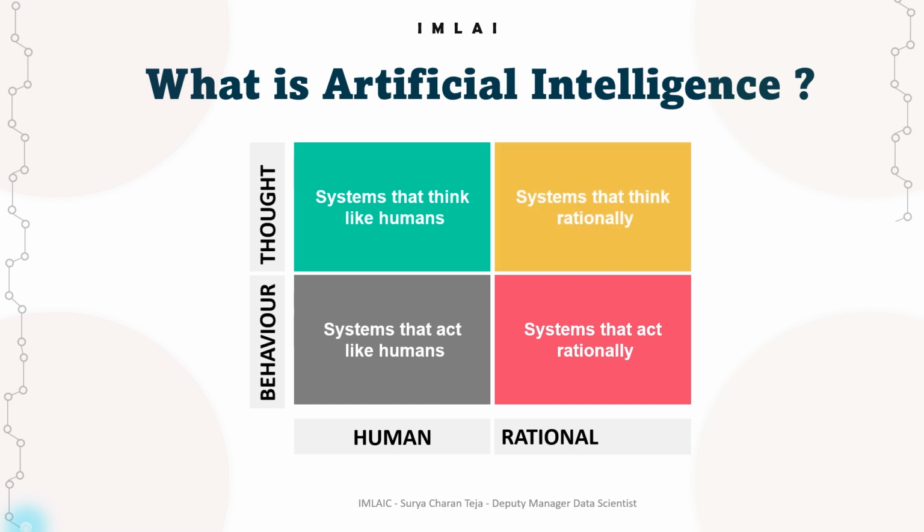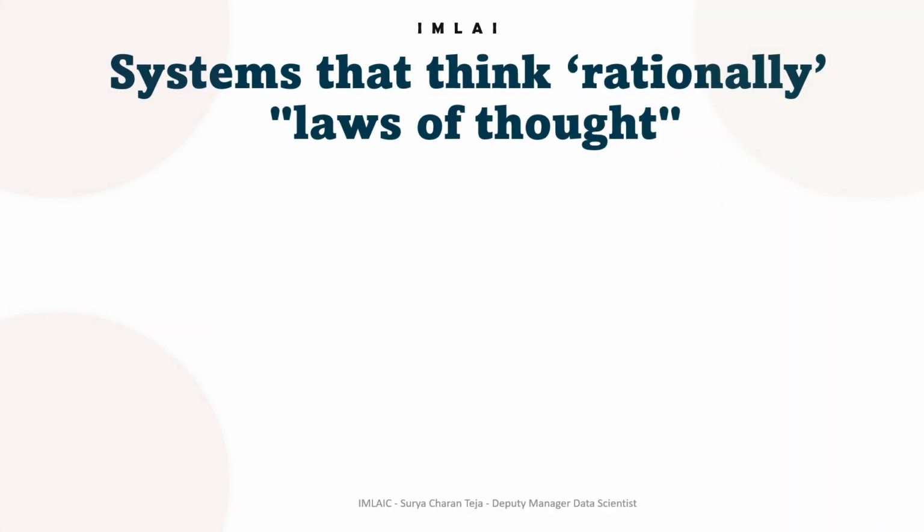The idea is to build machines that can reason logically and make decisions based on explicit rules and principles. So, rational thinking involves the ability to analyze and evaluate information, draw conclusions, and make decisions based on sound reasoning.